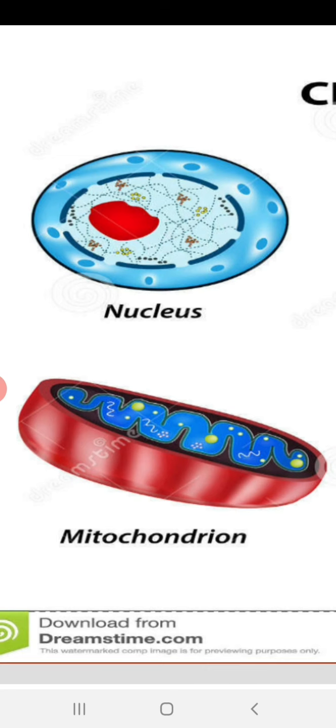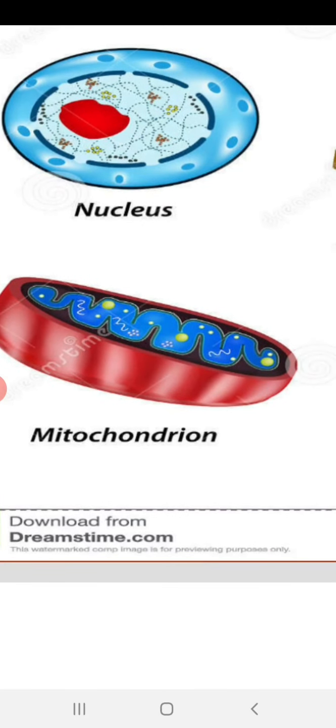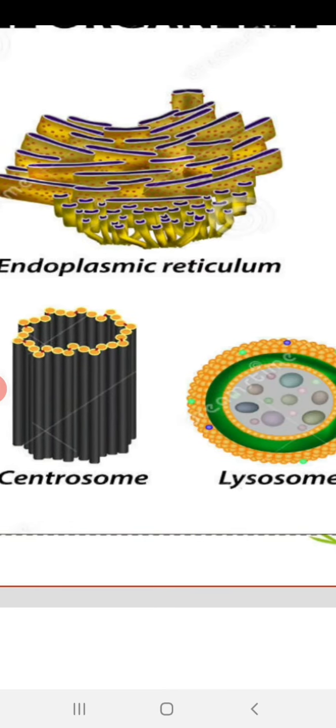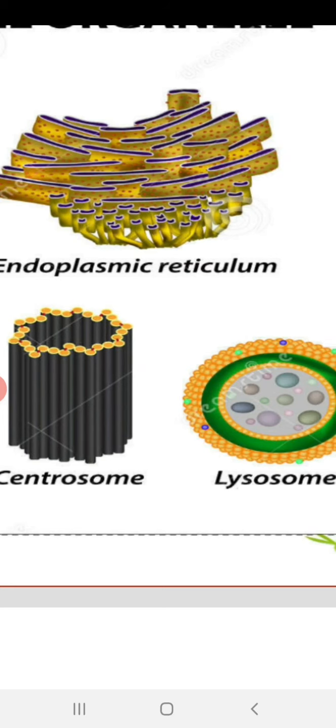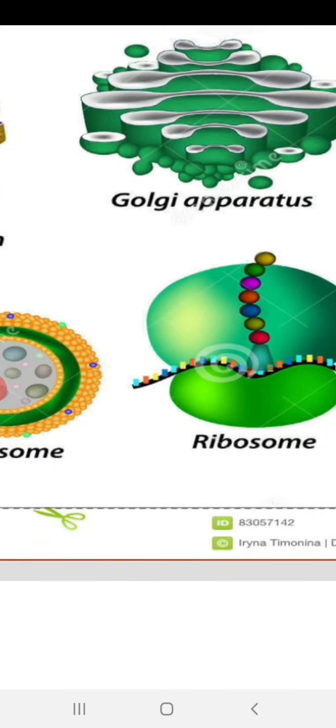So along with this, we will conclude that most of the cell organelles are common for each and every type of cell, because the cell membrane is present in all cell types. Mitochondria is present, nucleus is present, and endoplasmic reticulum, centrosome, lysosome, Golgi apparatus, ribosome.